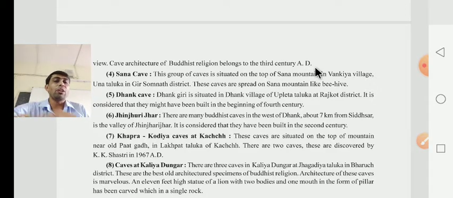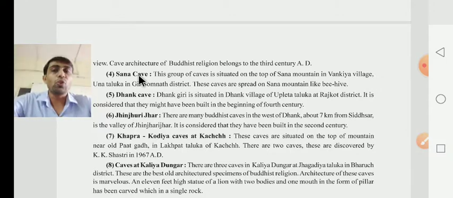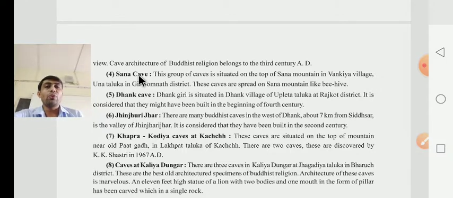After that, they have given about the Shana caves. Caves, you know very well the meaning in Gujarati: cave means gufa. This group of caves is situated on the top of Shana mountain.